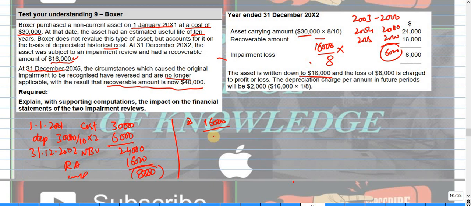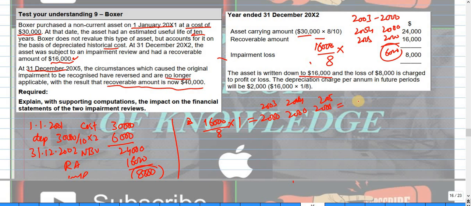So 2 years already passed, we have 8 years now. 16,000 divided by 8 will be 2,000. This 2,000 is for 2003, and then 2,000 for 2004, and then 2,000 for 2005. So it will become 6,000.